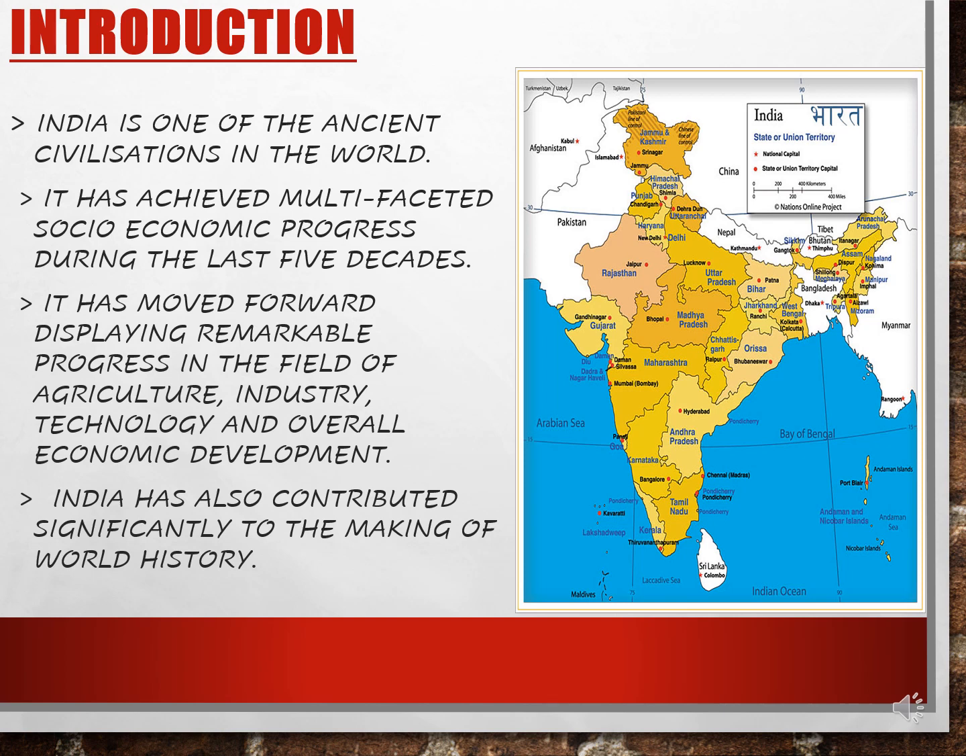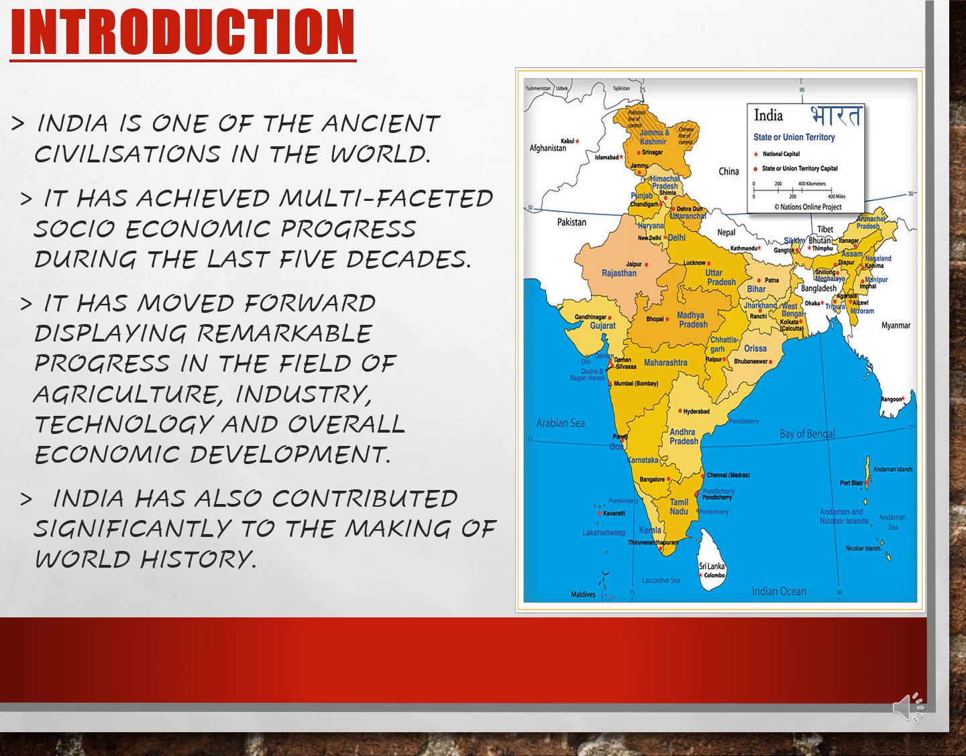So the introduction starts with India is one of the ancient civilizations in the world. Ancient is old. Civilization, when people started settling on the banks of the rivers. India has achieved multifaceted socio-economic progress during the last 5 decades. So children, multifaceted means not only growing in one side, it is growing in every side, say trade, economy, import and export, etc. So it is growing rapidly during the last 5 decades. One decade makes 10 years.